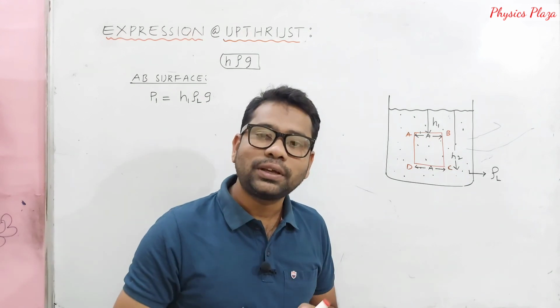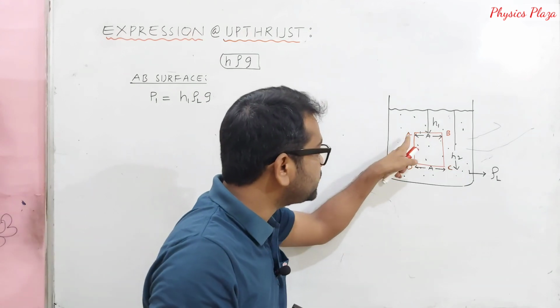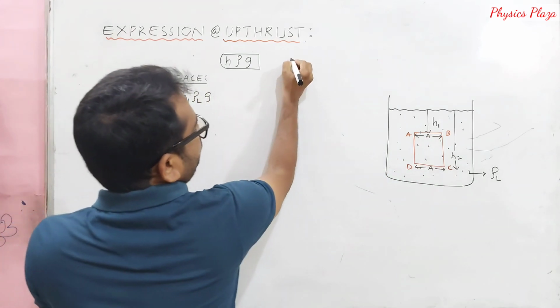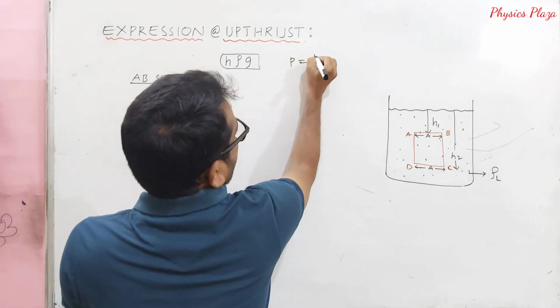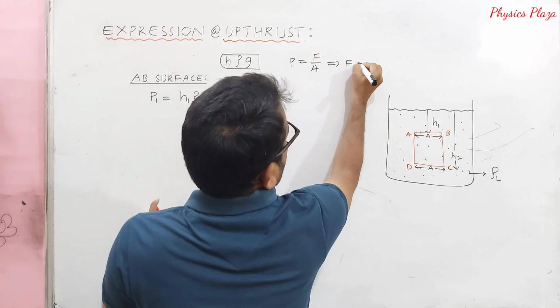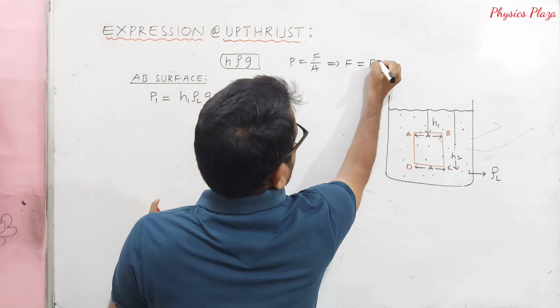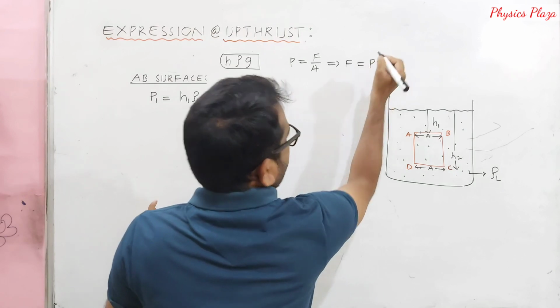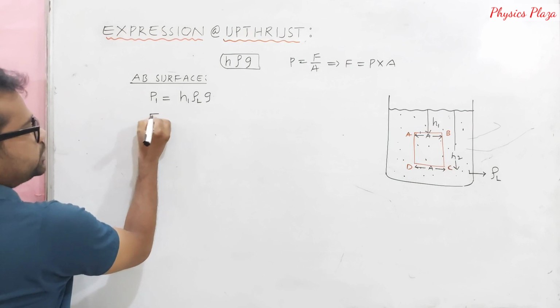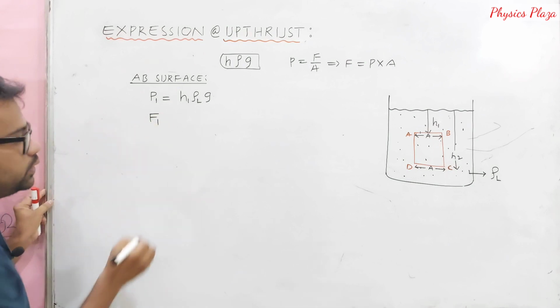Then can we calculate the force acting on the surface AB? Yes, we can. We know that pressure is equal to force by area, so force is equal to pressure into surface area. Let the force acting on surface AB be F1.